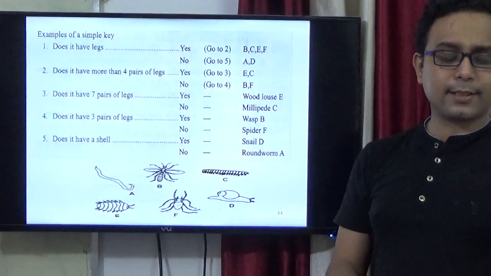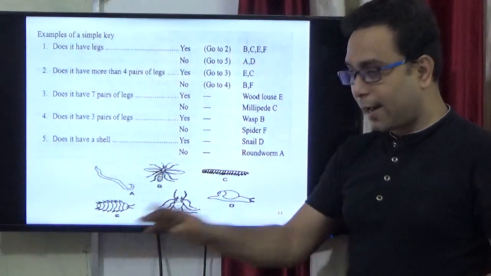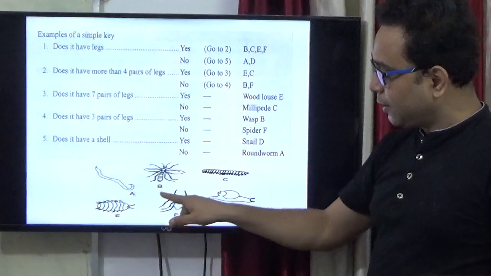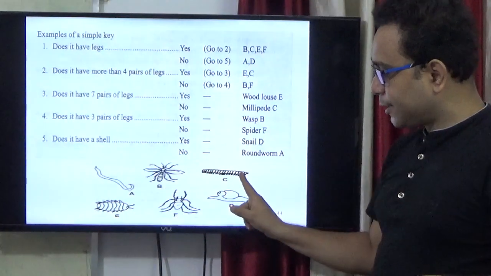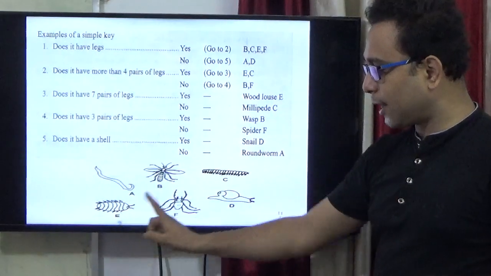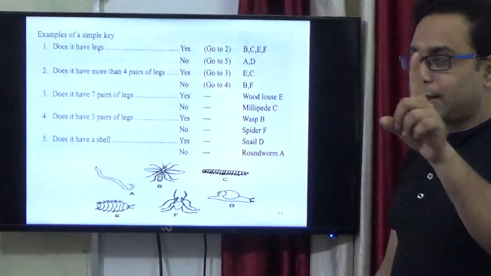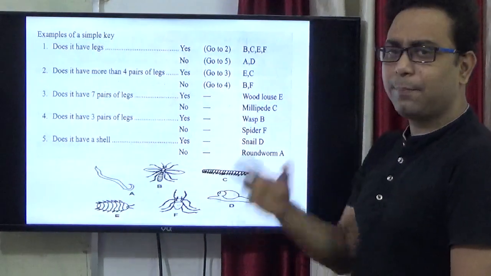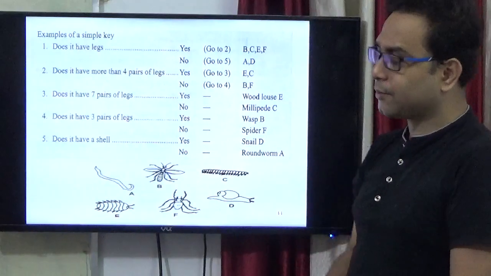Let me give you an example. Like you have some options: specimen A, specimen B, specimen C, specimen D, specimen E and specimen F. Here, I give a simple key option. Simple key and bracketed key are mainly the two types.